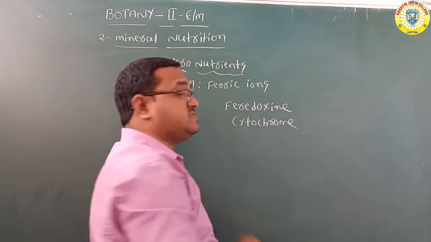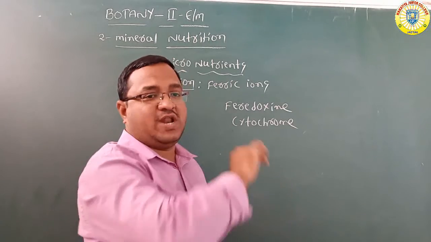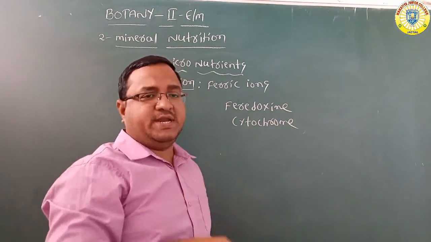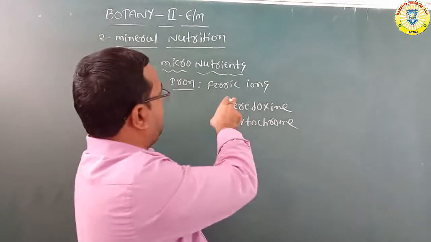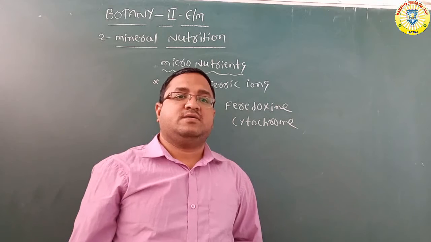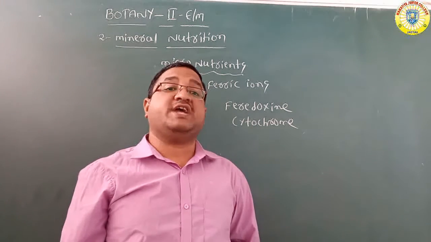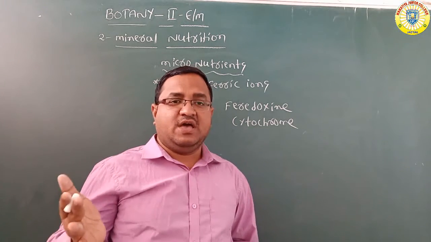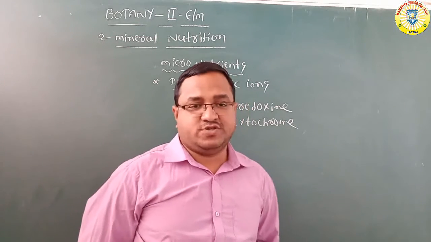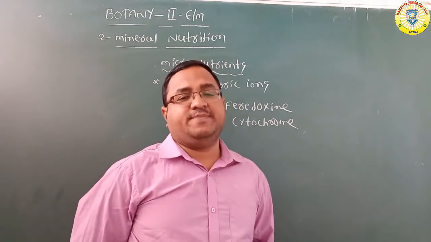These proteins transfer electrons, and in these proteins ferric ions are a component. So this is about iron.